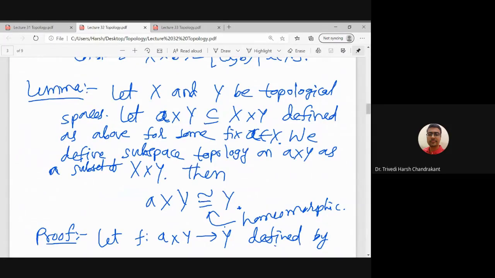What we observed first is that both of these sets, as subsets of X cross Y, are connected. Whenever I fix a point a of capital X and I consider {a} cross capital Y, then {a} cross Y is a connected subspace of X cross Y. Subspace means we are considering the subspace topology on that set as a subset of X cross Y, and on X cross Y we have the product topology.